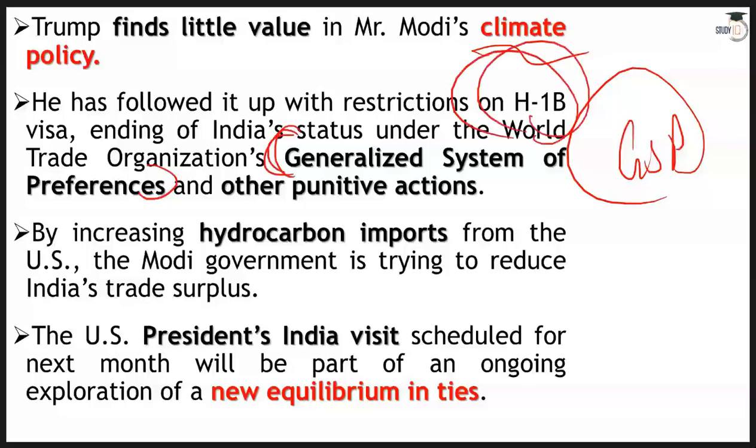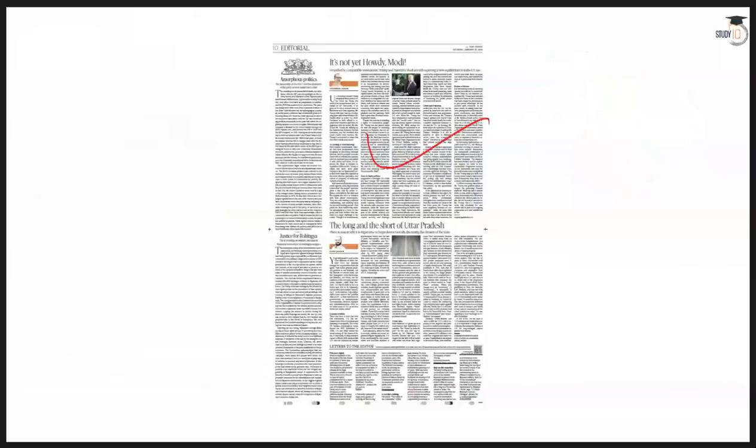As far as H-1B visas are concerned, it is a bit difficult to get them. And when it comes to trade imbalance, it's in favor of our country, but the USA wants to balance it, and the USA has persuaded India to purchase more hydrocarbons or oil from the USA. So these are the things going on between the two countries. It was the big picture, big things, and let's hope that when he comes here next month, things will be a bit more fruitful and more positive.